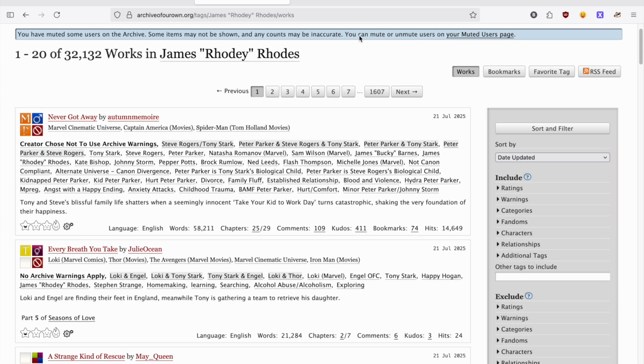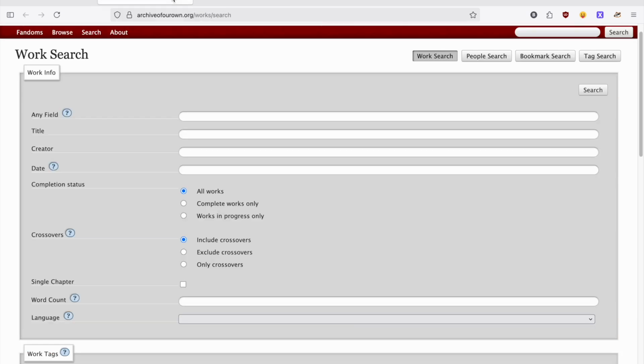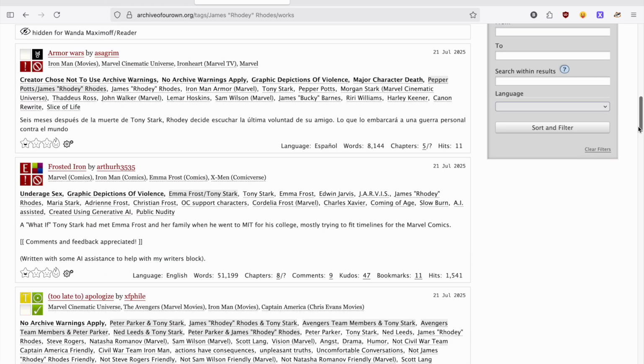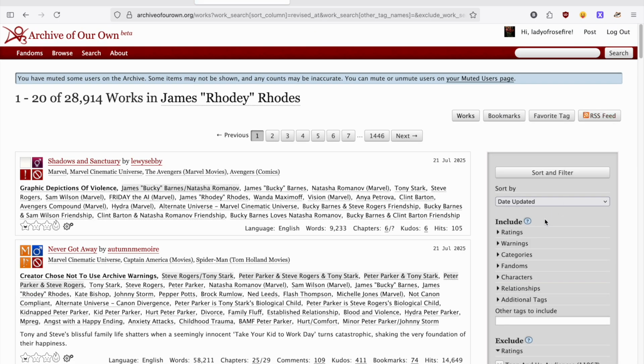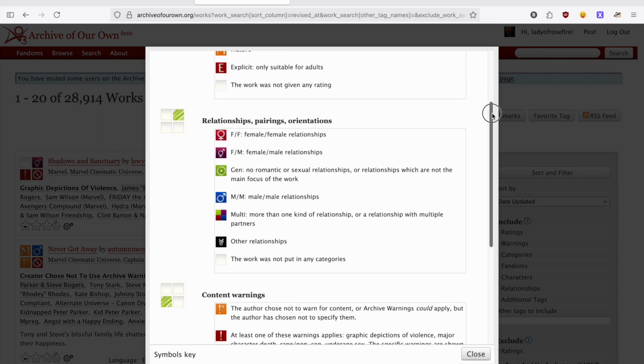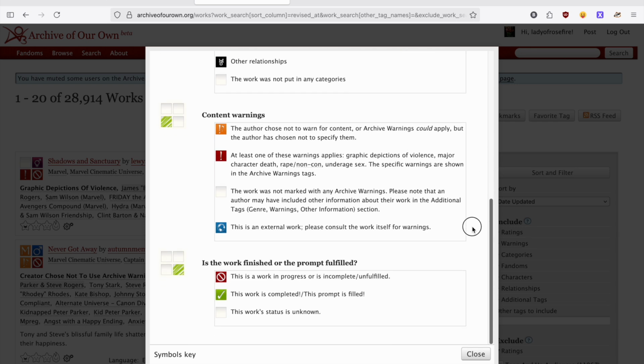Ao3 also has excellent filtering options, which you can start using as soon as you enter a search more complicated than the search bar. For instance, since this is a YouTube video, I'm going to exclude any explicit works from the search. You can also exclude any of the archive warnings that appear in a search tag. The meanings of these warnings are in the FAQ and also available if you click in any of the 4 quadrants to the left of the fanfic title.